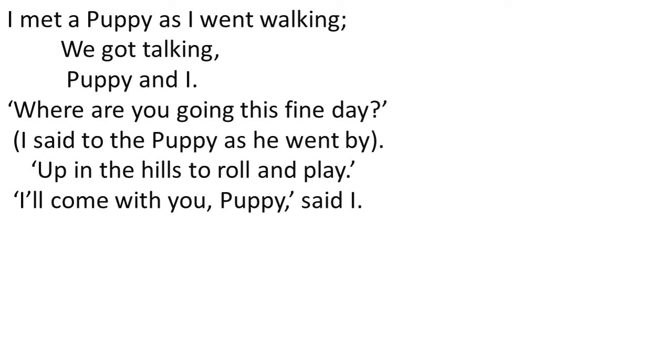Now, in this stanza, one word is there, hills. Hills means small mountains, where some grass and trees are there. And there are open spaces, so the dogs and people can go there, enjoy there, and play there. So at such a place, the boy went with the puppy. In this way, we have completed this poem, and I hope you enjoyed it. Let us see the next slide.